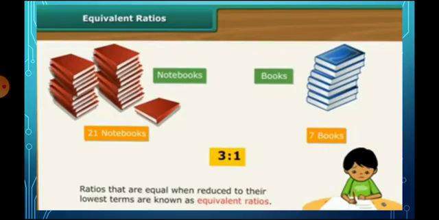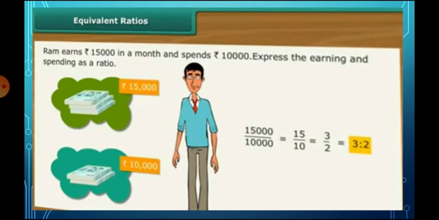So if two ratios come out the same, equal, they are called equivalent ratios. The ratios that are equal when reduced to their lowest terms are known as equivalent ratios. I will explain again with bigger numbers.